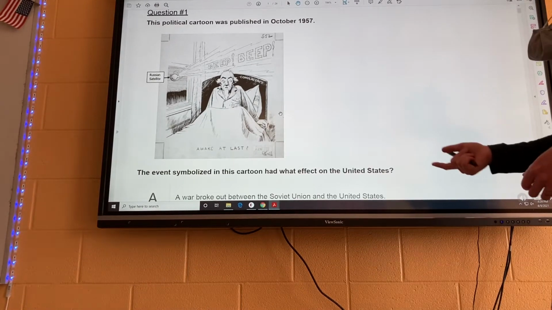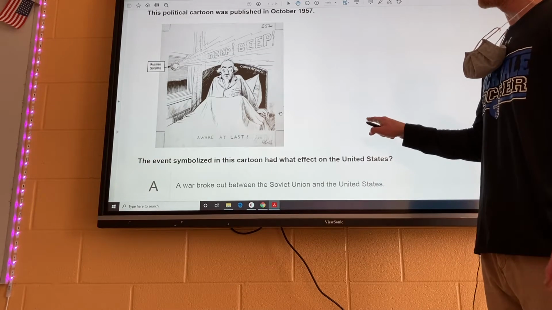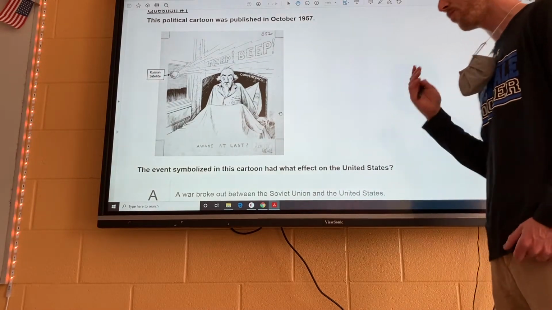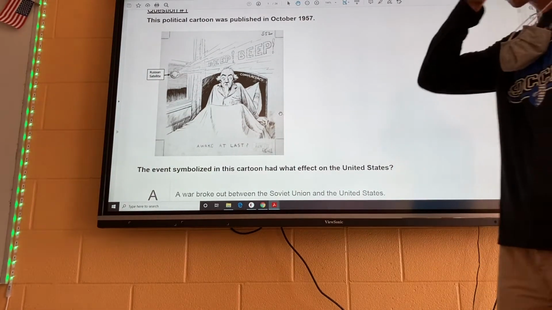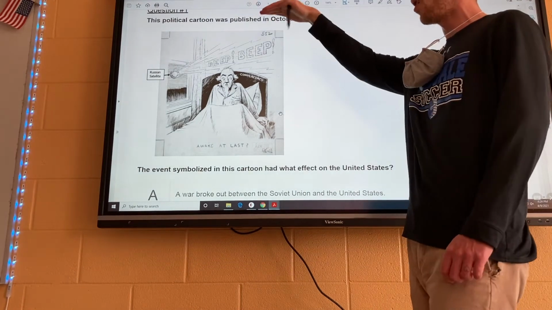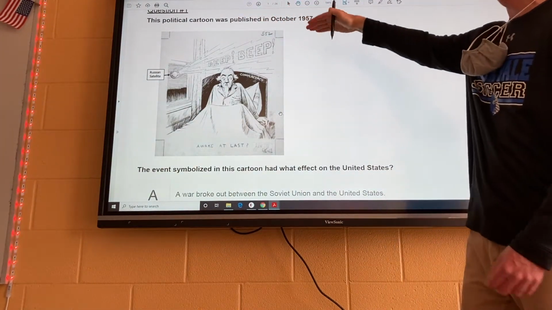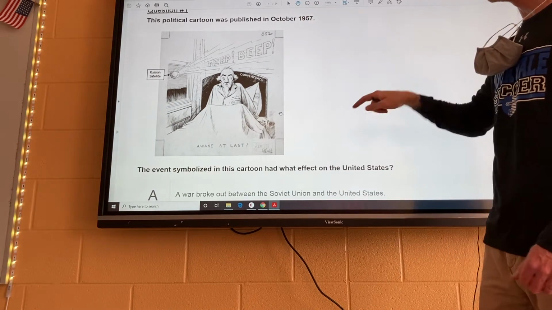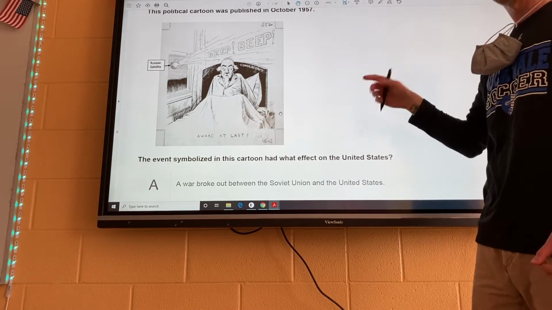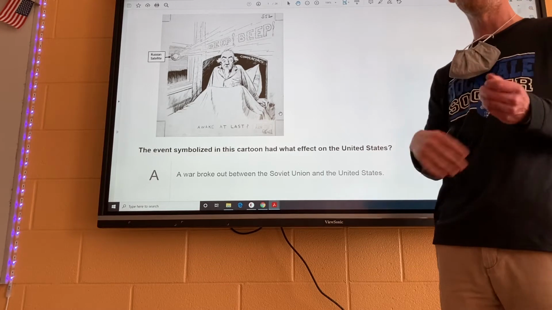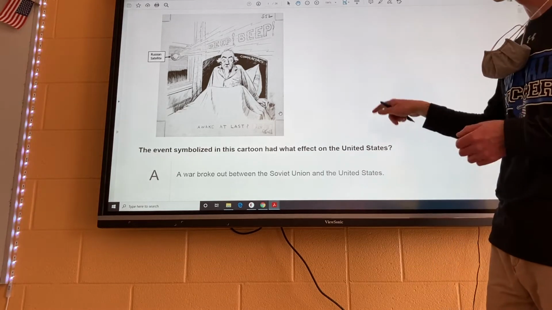But we're going to go over this now, and I'm just going to give you some helpful hints, tips, and tricks. Now, the very first thing you need to remember with these is that you should always look at the details up here. So it says this political cartoon was published in October 1957. Doesn't give you a whole lot of information, but we know 1957 is right in the midst of the Cold War, space race, all that stuff.